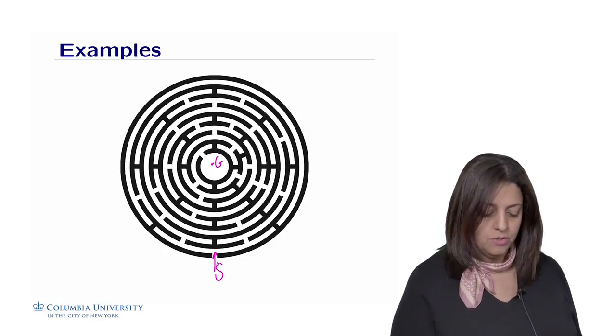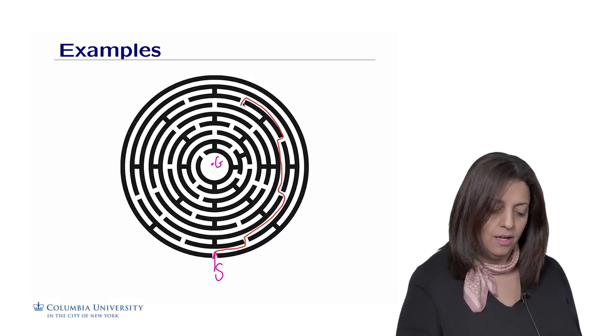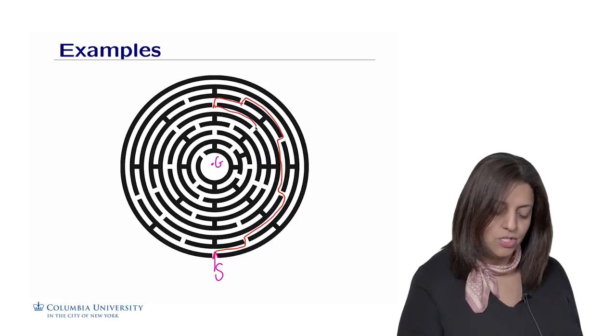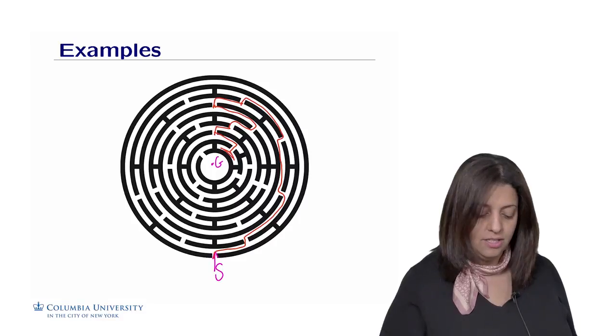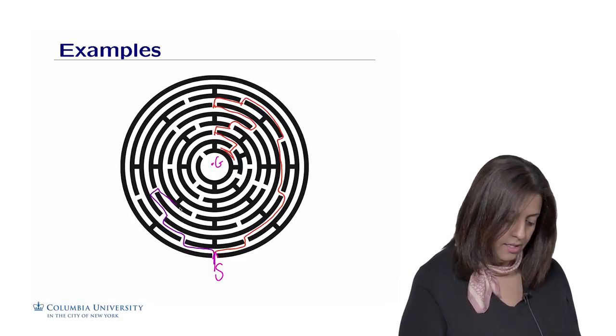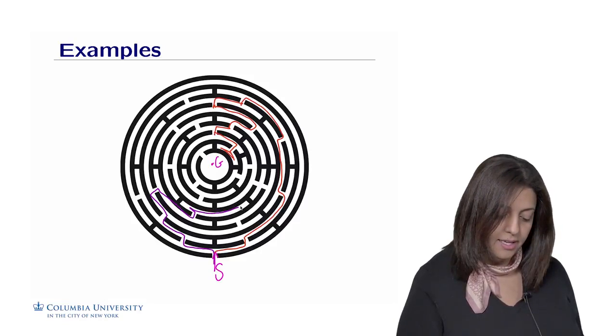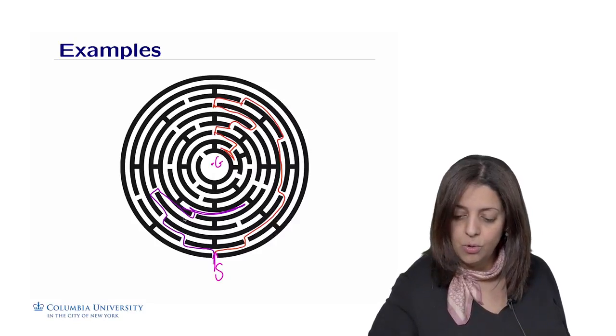One possible way is to go this way to the right, and then another one to the right, and then to the left, and then keep going, searching for a possibility to reach this point in the middle of the maze, and then I'm getting stuck here. So I could try other alternatives. Maybe let me try to go from the left, and then go this way, and here again I'm stuck, and there's no way I could get to the goal in the middle.